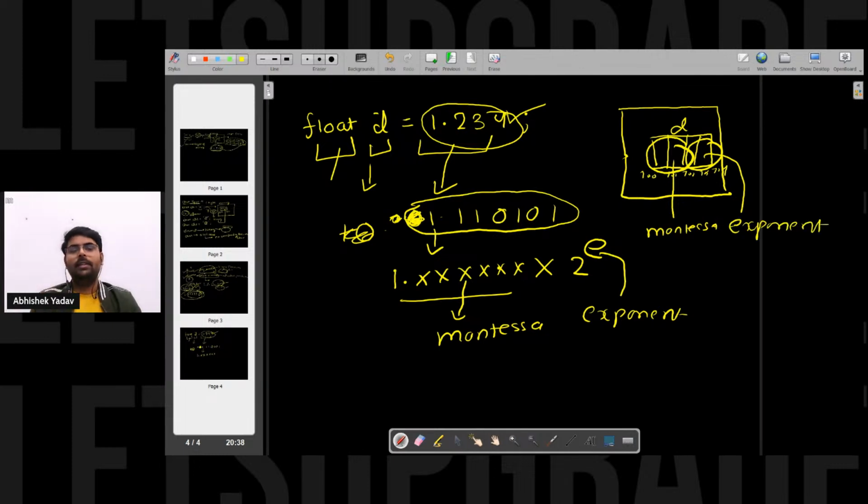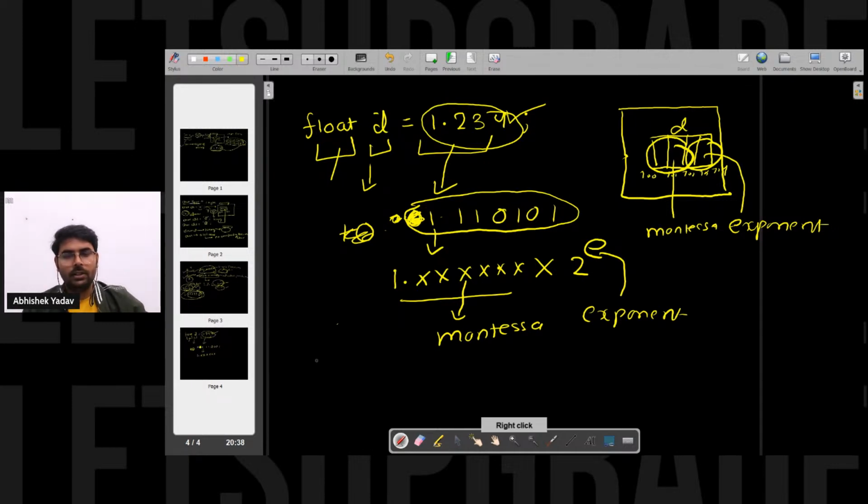Some part of the memory will get allocated to the mantissa, and some part of the memory will get allocated to exponent. So like this, the data will be stored inside my computer memory. You don't have to go deep into how things happen behind the scenes, how we store mantissa and how we store exponent, because it will take a lot of time, so we are just covering the basic part here.